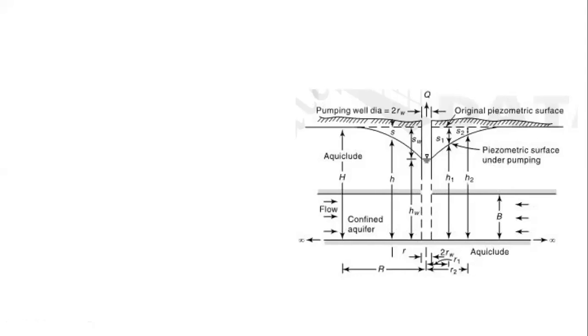Whereas the diameter of the pumping well we are going to assume as 2 times RW, meaning the radius of the pumping well is RW, so the diameter will be twice that. Q indicates the constant discharge, meaning when we take out that constant volume of water from the well, then from all the nearby area, in a circular manner, all the area is going to contribute towards that well by a magnitude of Q.